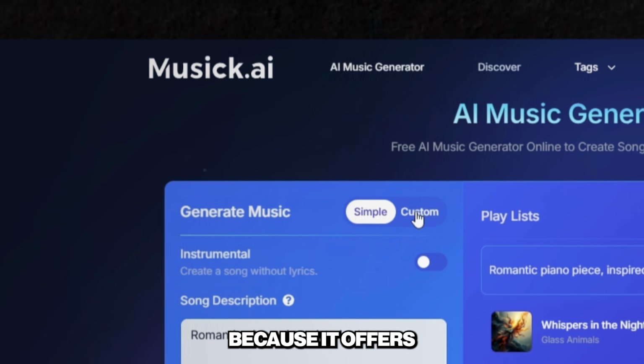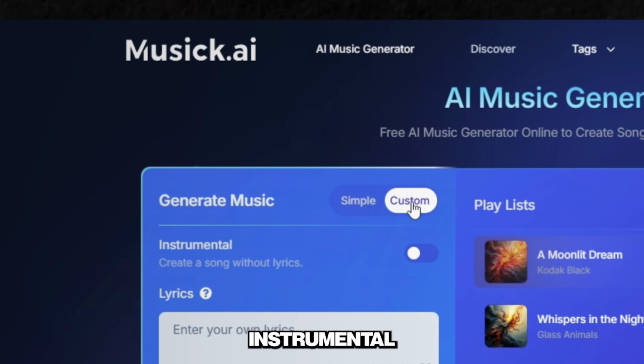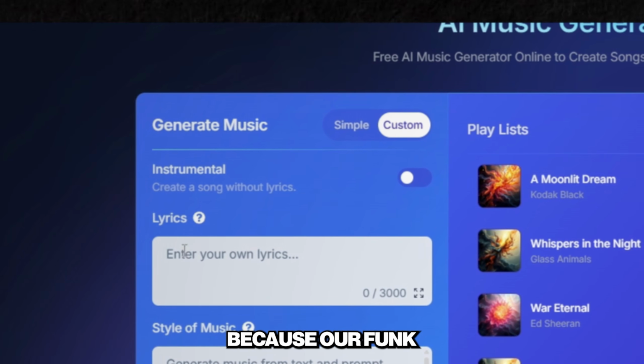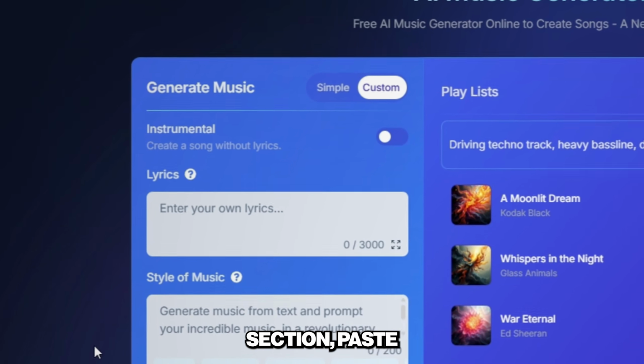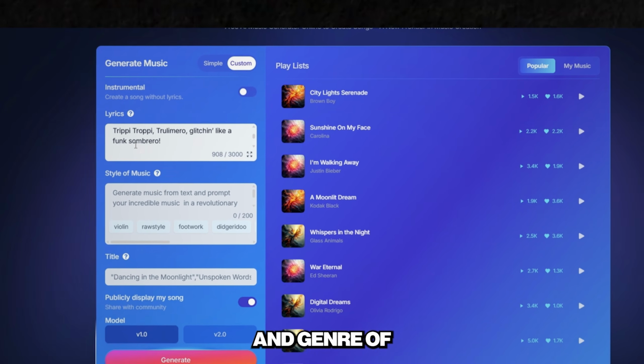Choose custom mode because it offers more control and lets you add your own lyrics and pick the genre in the instrumental section. Do not check the box because our phonk will have vocals. Then in the lyrics section, paste the song text created by ChatGPT. Now type the style and genre of your track.